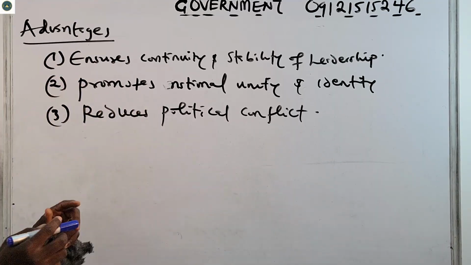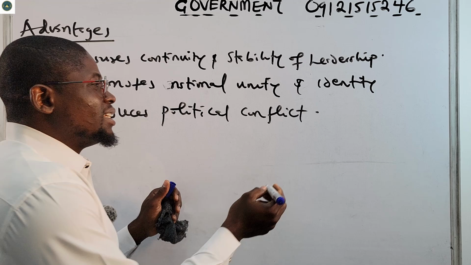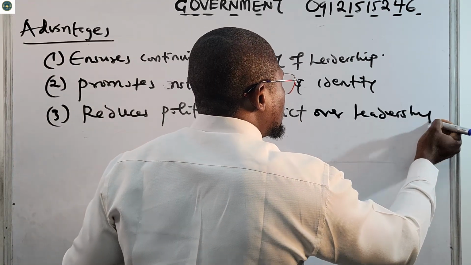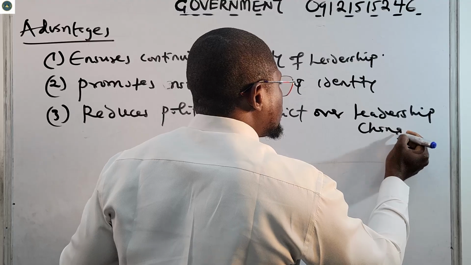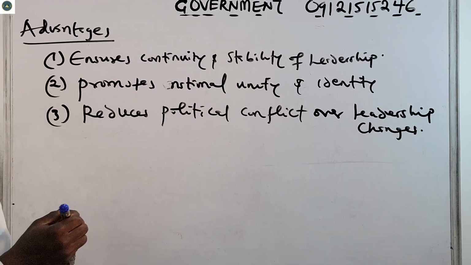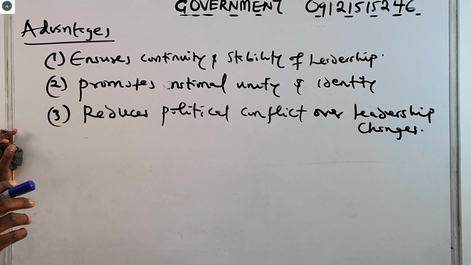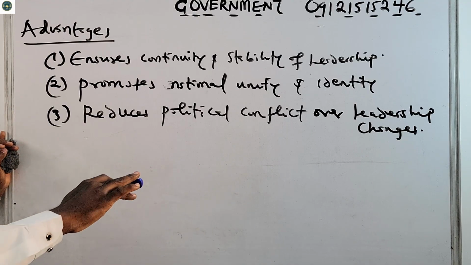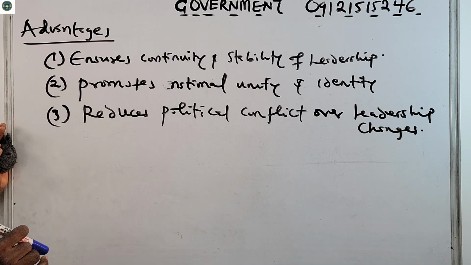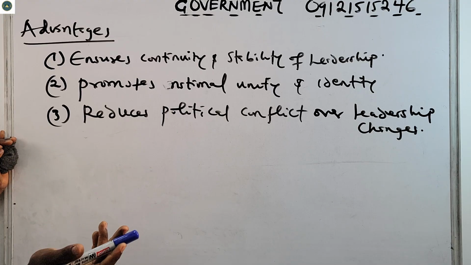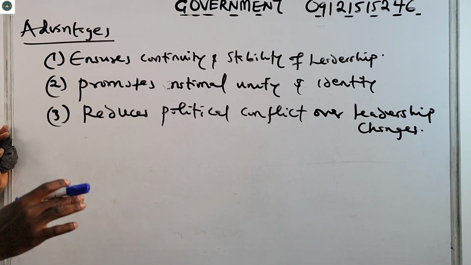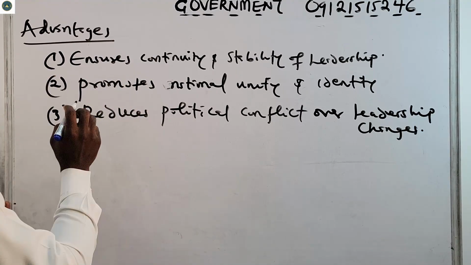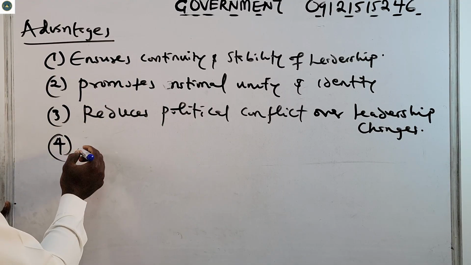So it reduces political conflict over leadership changes, because it is one monarch, one royal family that is ruling. There's no leadership change, so the pattern continues. Then, very importantly, number 4, monarchs often act as neutral figureheads.